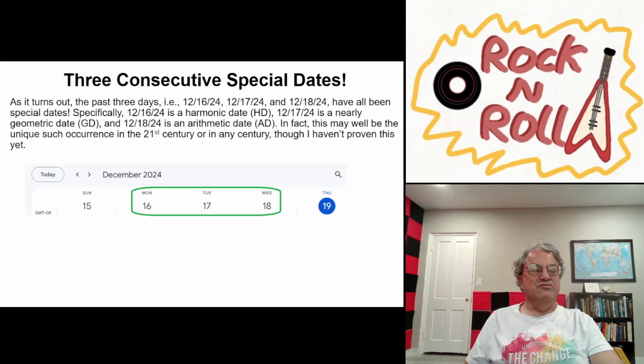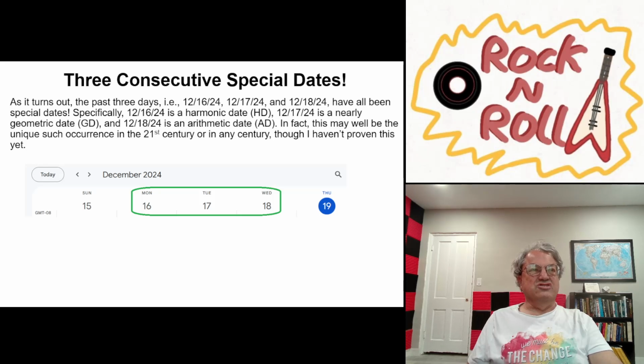And I think I'm going to just say one more thing about this. How did I discover this? I discovered this by accident. I went to the bank yesterday. I had to deposit a check, and they wanted me to write the date on the check. And I wasn't sure what date of the month it was. I thought it was the 17th. So I first wrote 12/17/24, and then the teller corrected me and told me it was the 18th.